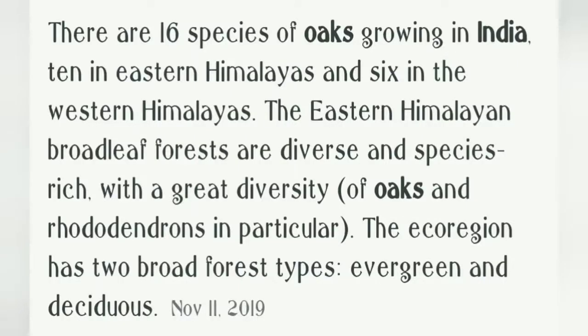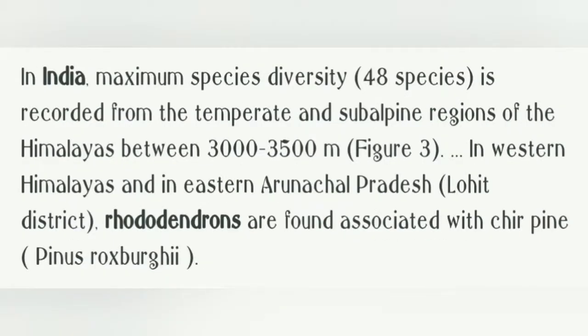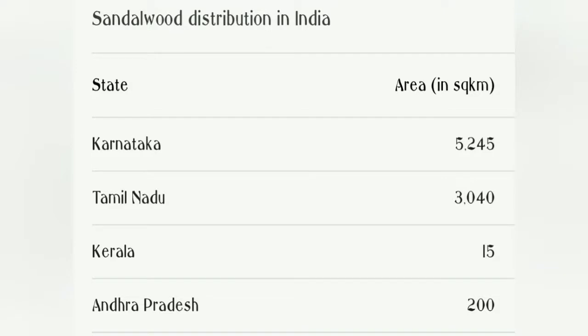When you search for oak, oaks are clearly found in the Himalayas, so that's correct. Rhododendrons are also mentioned in the Himalayas, so that's also correct. But sandalwood is distributed in South India, in parts of India, but not in the Himalayas. So the correct answer is A, 1 and 2 only.